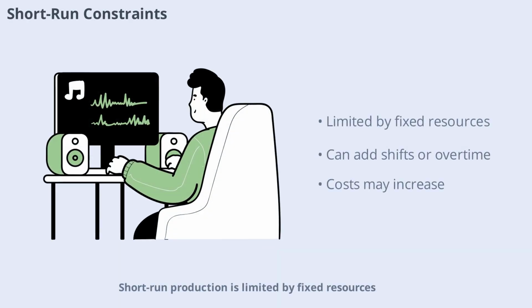Short-term production is limited by fixed resources. This means businesses can only do so much to increase output quickly. For example, if demand spikes, a factory might add extra shifts or use overtime, but it can't instantly build a new assembly line. These constraints often lead to higher costs as firms try to squeeze more output from their existing resources.